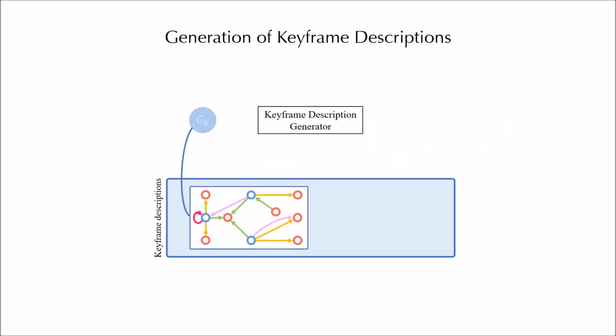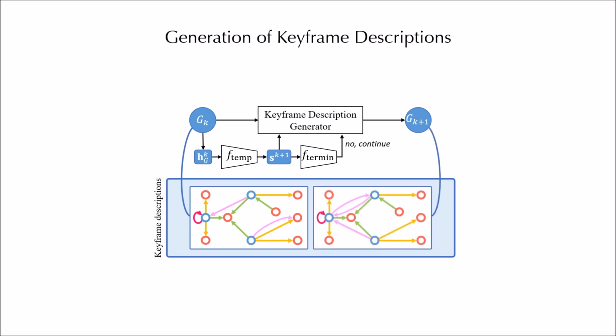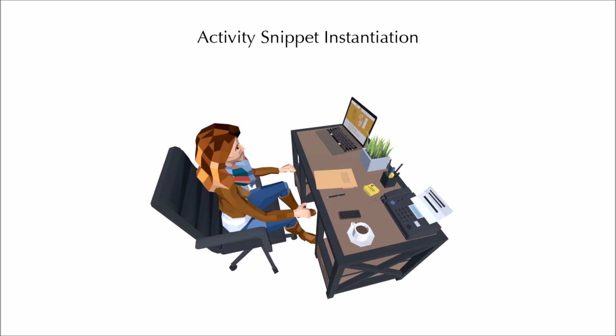descriptions, conditioned on an input activity label. A graph summary is passed into a temporal function, which outputs a generation signal. Another termination function decides whether the keyframe description's generation should terminate or should continue. A next keyframe description is produced by the generator, which is a deep graph generative network. This generation works iteratively.